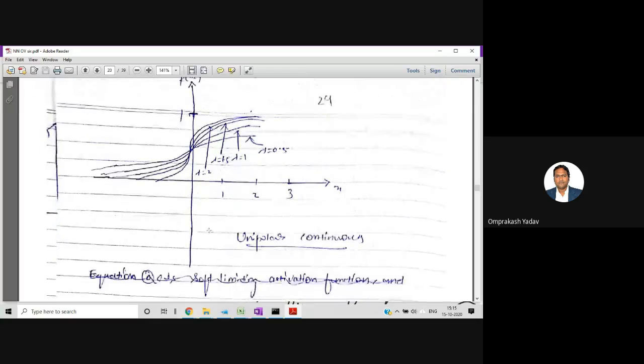Let's see the diagram. This is a unipolar, so it's not going towards the minus 1 direction. It is only there in the first quadrant. And if we change the value of lambda, you will get a different kind of curve. For example, this is lambda equal to 0.5, more inclined towards x. This is lambda equal to 1, a little bit different. This is lambda equal to 1.5, so it's far from the x-axis. This is called the steepness parameter. If we change the value of lambda, the steepness of the curve will change. So this is the diagram for unipolar.